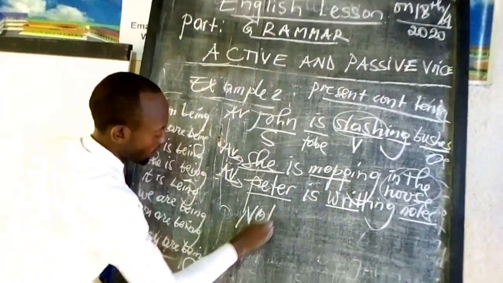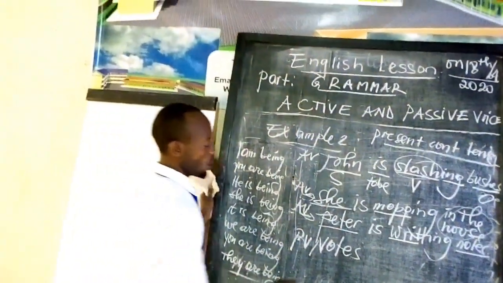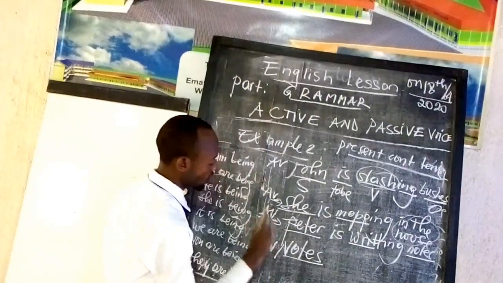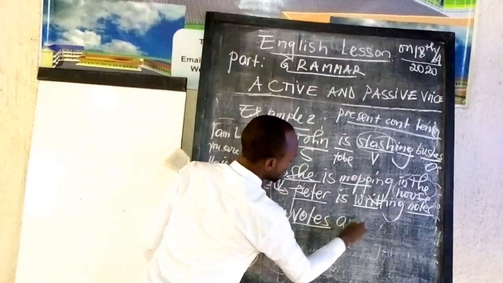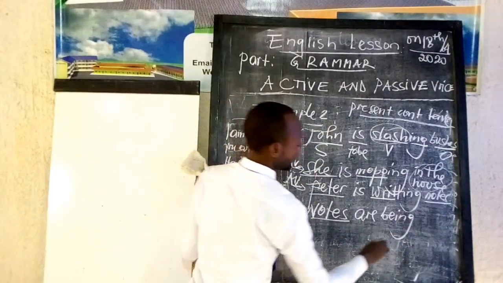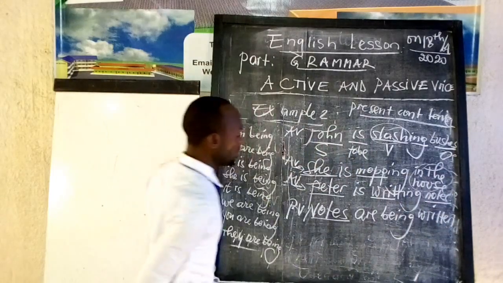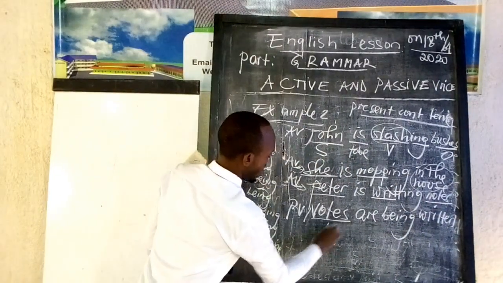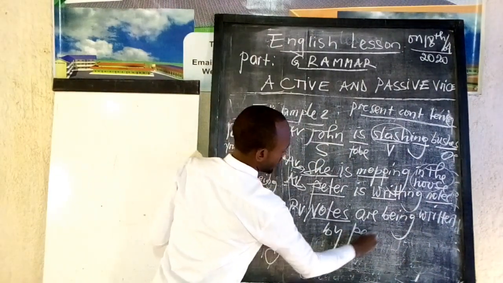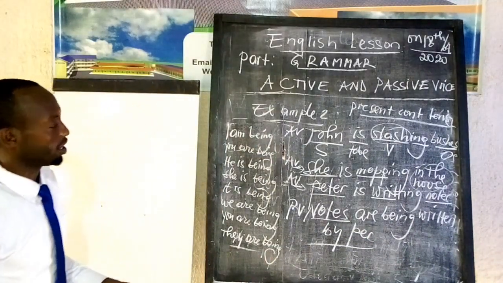So I say that notes are being written by Peter. Because notes is plural, it is not one, it is are being. That is example number 3.